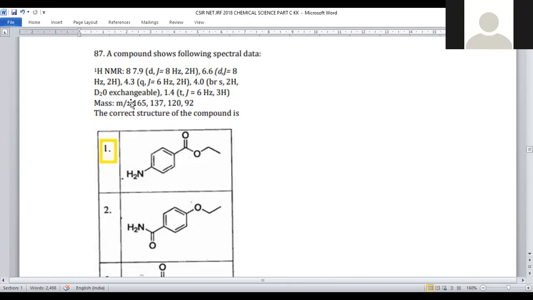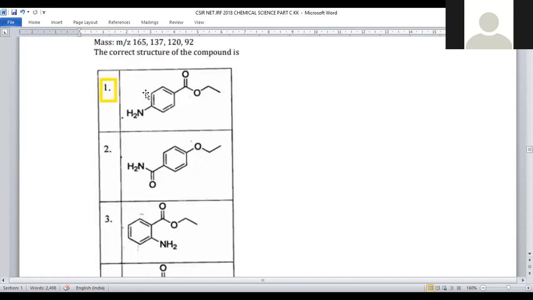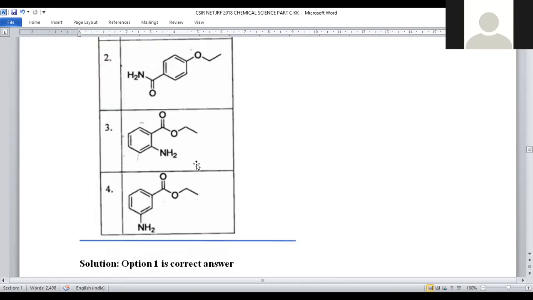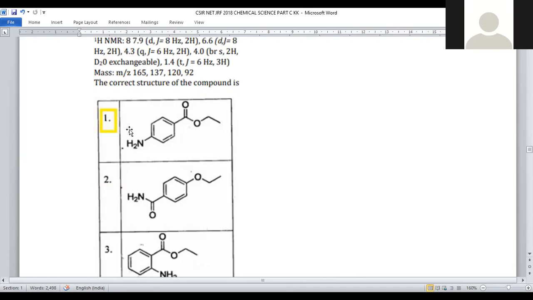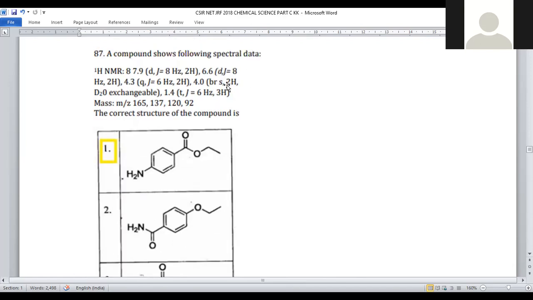Among all the peaks of HNMR, 7.9 and 6.6 are in the aromatic region, meaning two equivalent sets of aromatic protons are there. In order to get two equivalent sets, para substitution should be there. Then only two equivalent sets will be there, right? Here we have para. Here also para is there. Ortho and meta are not. So in a simple manner, options 3 and 4 got discarded, because two sets of aromatic protons indicate para. So either option number 1 or 2 will be there.